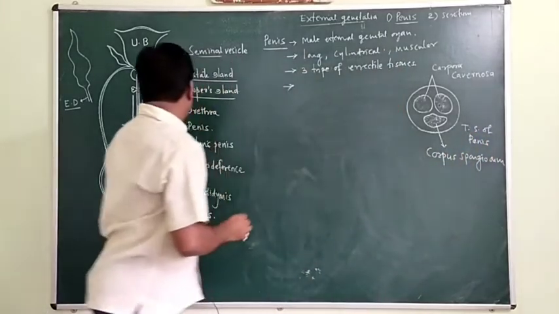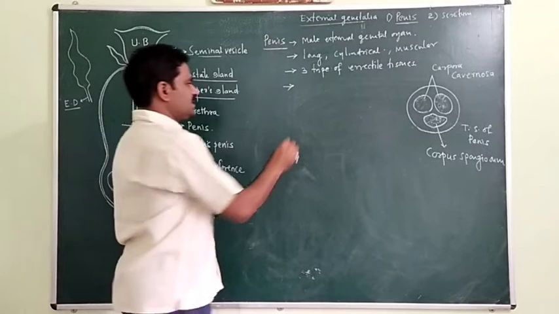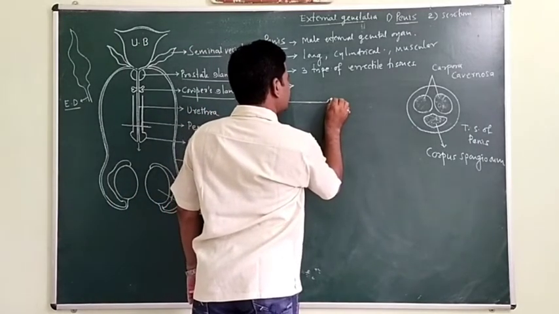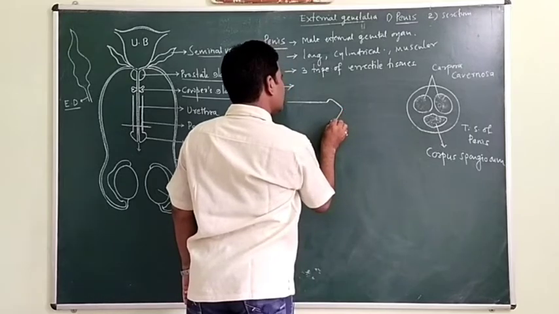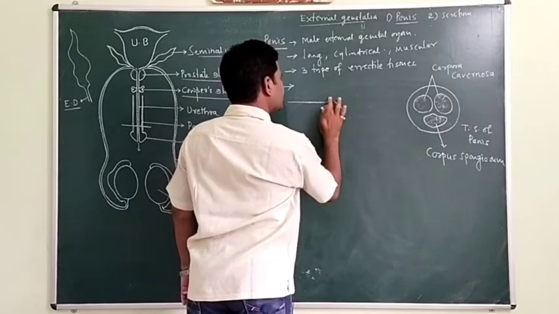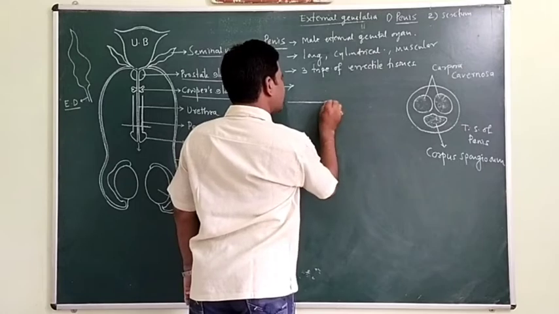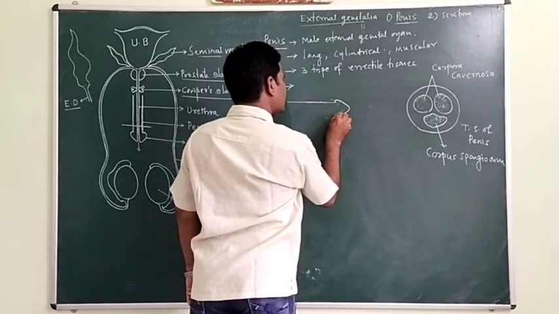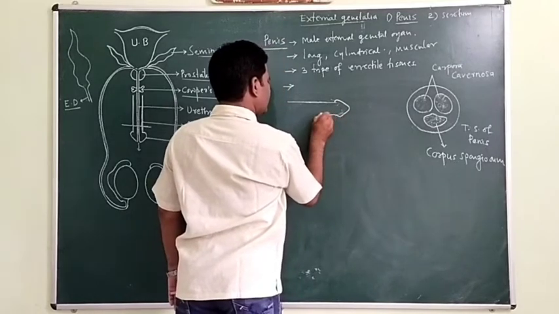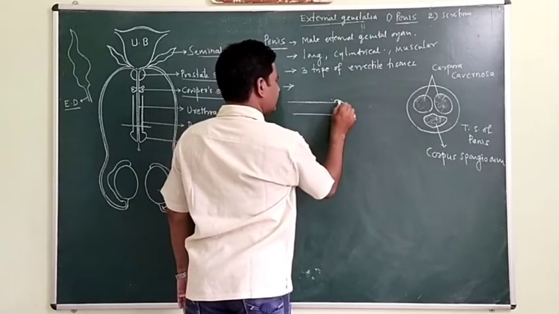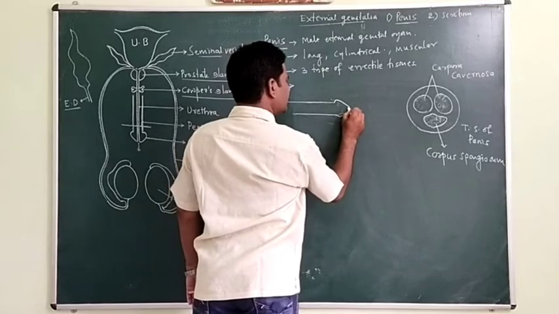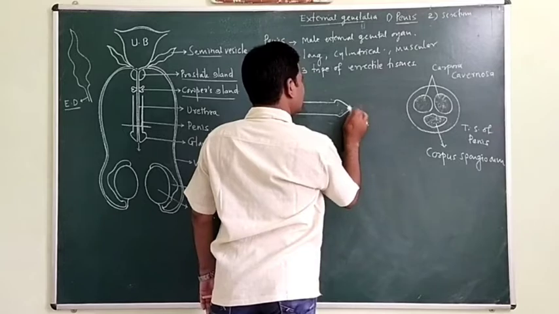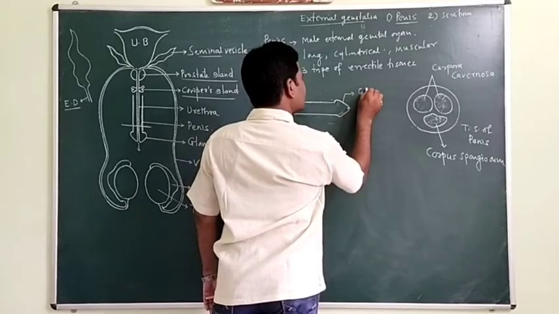Now in a lateral view, the tip of the penis is called the glans penis. Okay, this is the glans penis, the tip of penis, and this is the urethral orifice.